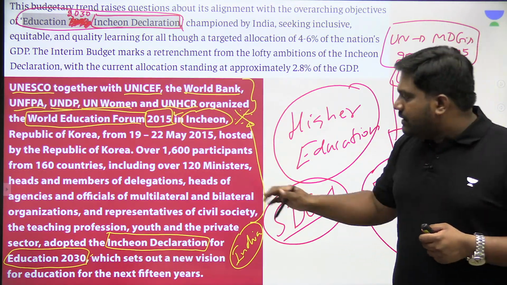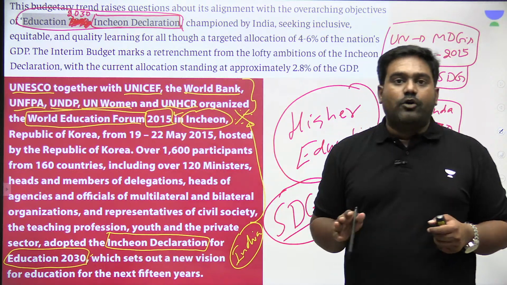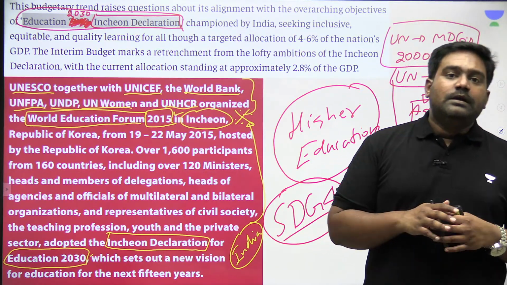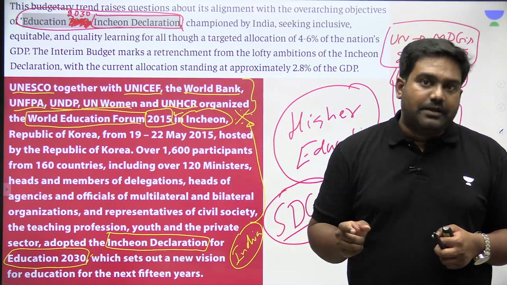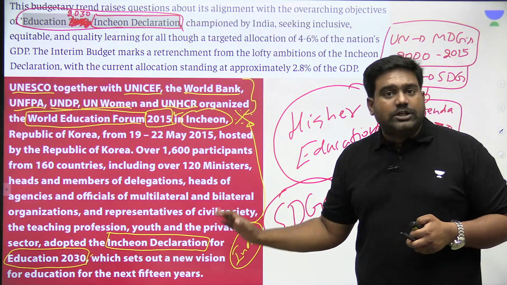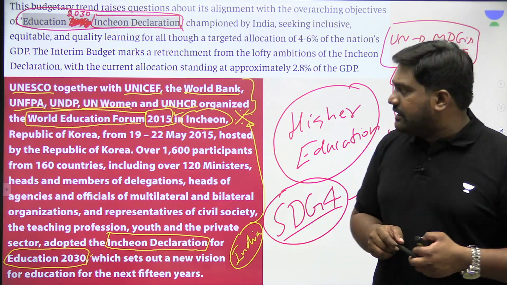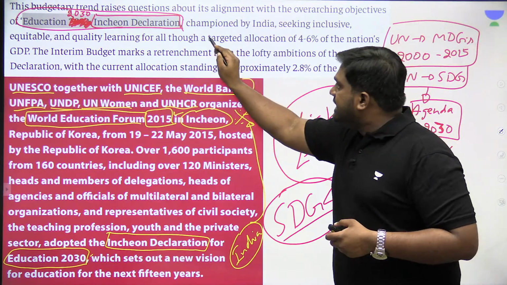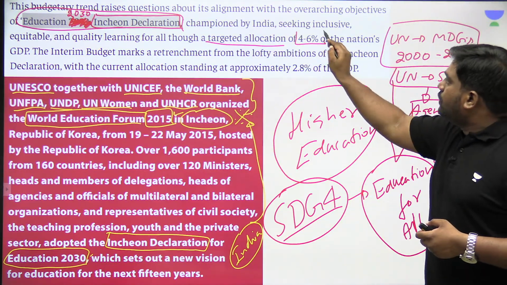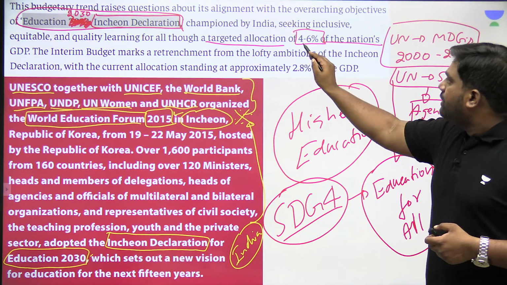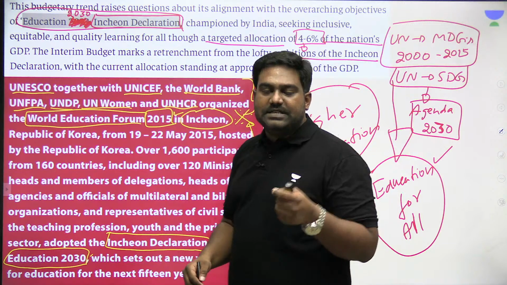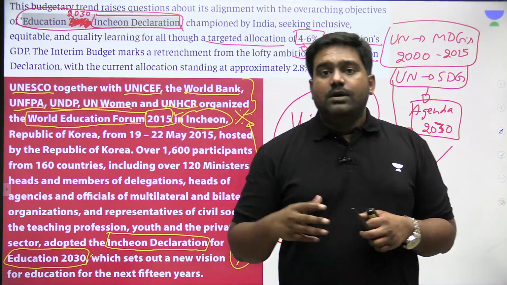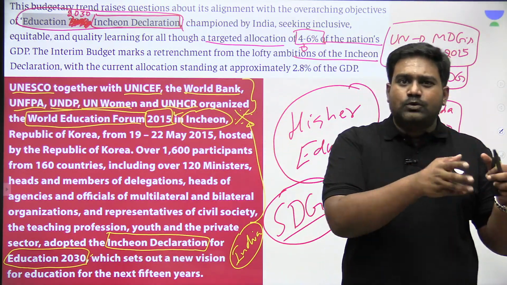So with this goal in mind, the countries participating at the World Education Forum adopted a resolution and brought out the Incheon Declaration declaring Education 2030 as their target. India was one of the lead promoters of this goal. So through the Incheon Declaration, the UN countries committed to increase the allocation for education to 4 to 6% of their GDP instead of just the 2 to 3% average allocation that was being made by most of the countries.